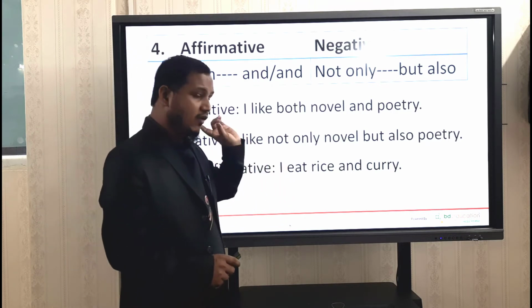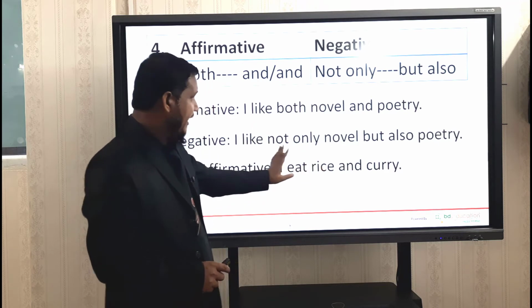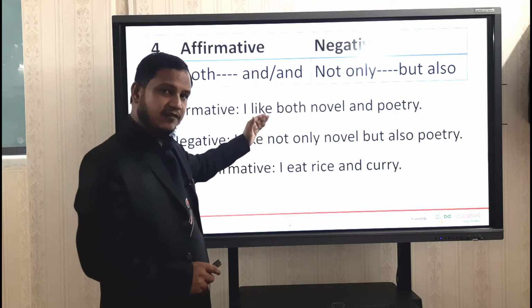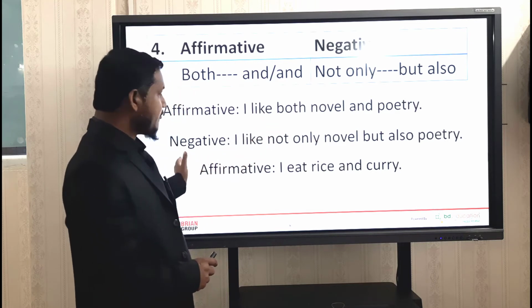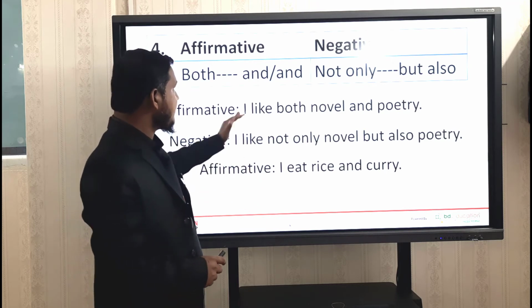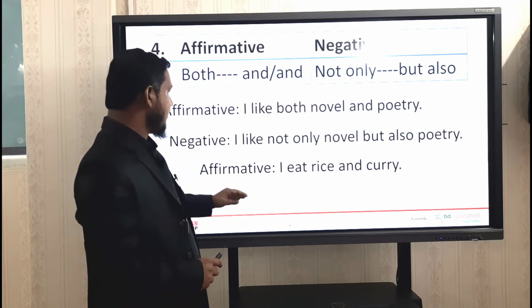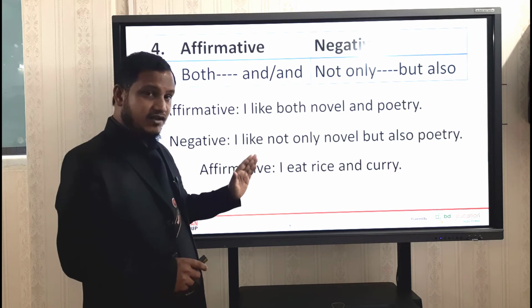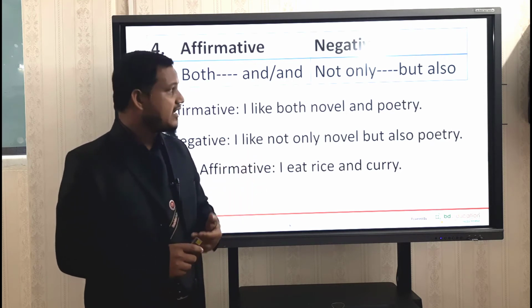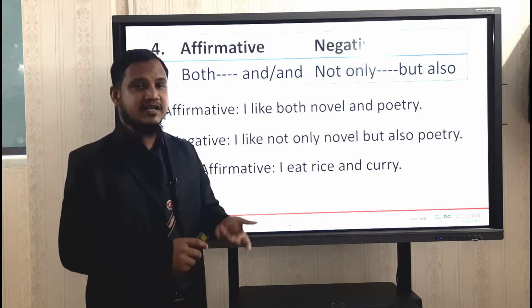Just you are getting one word, and that is "and". And this is different from the first example of an affirmative sentence. But if you want to change this sentence into negative, then you will have to maintain the second pattern. Just write "not only" before the first word and "but also" before the second word. Look at this.